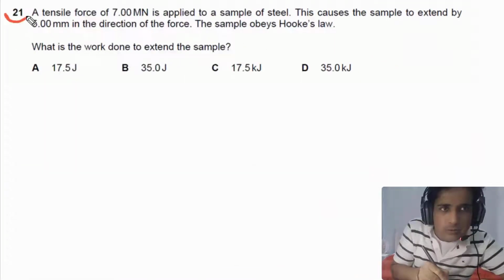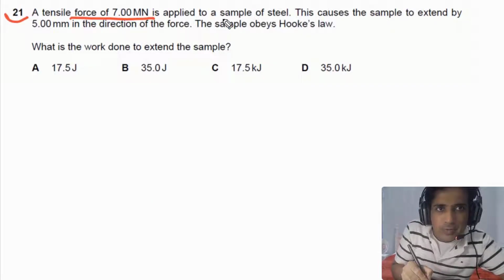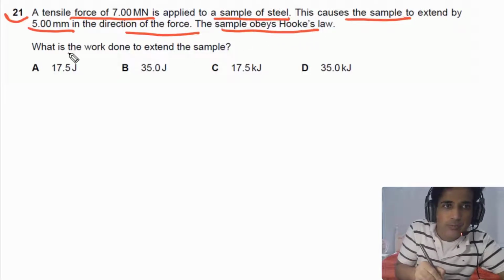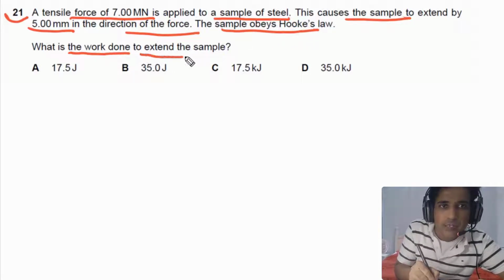For question number 21, it is given to us a tensile force of 7.0 meganewtons is applied to a sample of steel. This causes the sample to extend by 5 mm in direction of force. The sample obeys Hooke's law. We need to calculate what is the work done to extend the sample.